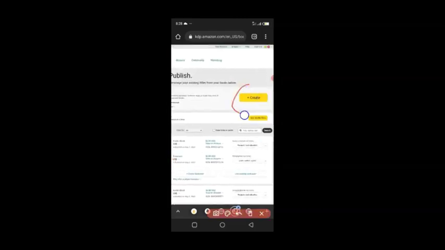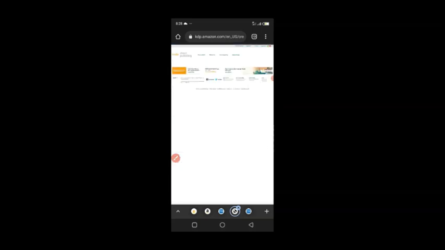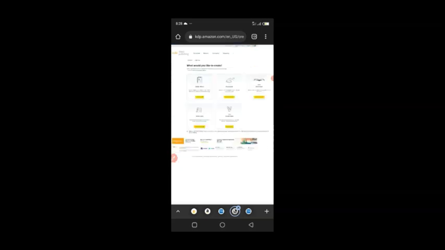So we are going to go to this create button. This create button is where you click when you want to create your book. Just click on create, and when it loads, you're going to be seeing all the things that will be required during your Amazon publishing. So I'm going to be uploading notes. It's just basically lined notebooks. I can do this in Kindle and I can do it in paperback, but I prefer to do it in paperback. But I'm going to show you how I'm going to be doing it in Kindle, and I'll show you how to do it in paperback to see how simple this actually is.